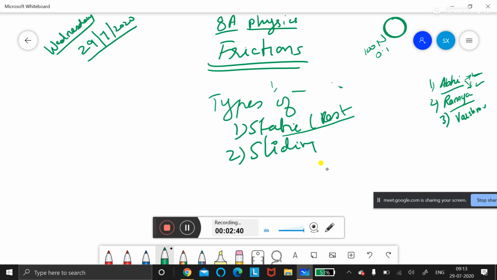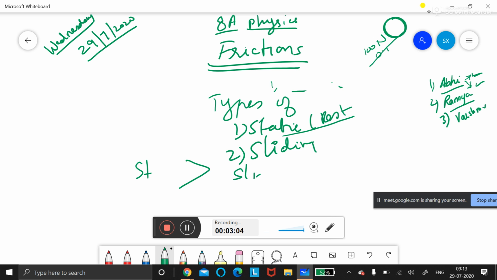When it slides on the other surface, we call it sliding friction. For example, when a box is pushed by a person, there is sliding friction on it. I also told you static friction is more than sliding friction, as I explained last time.